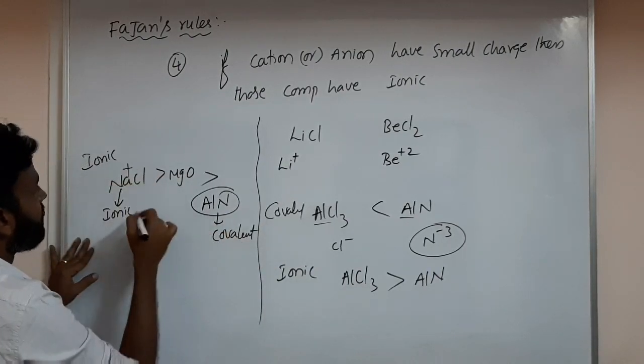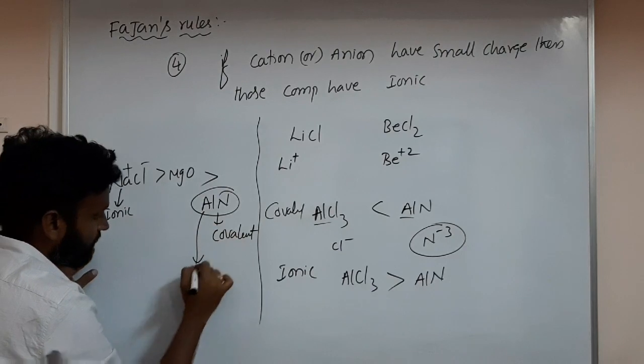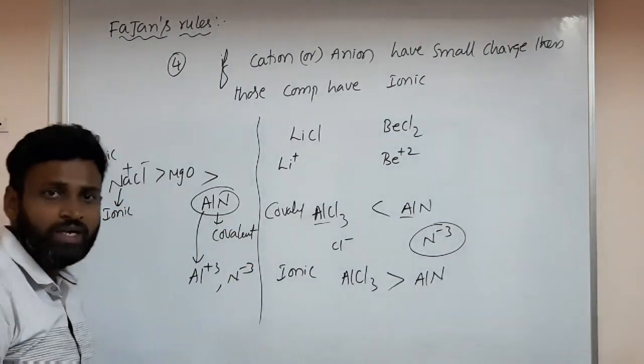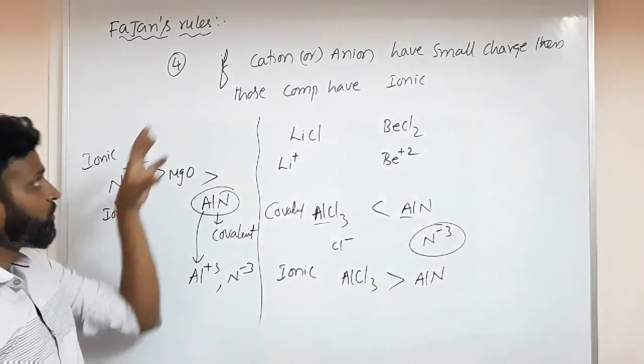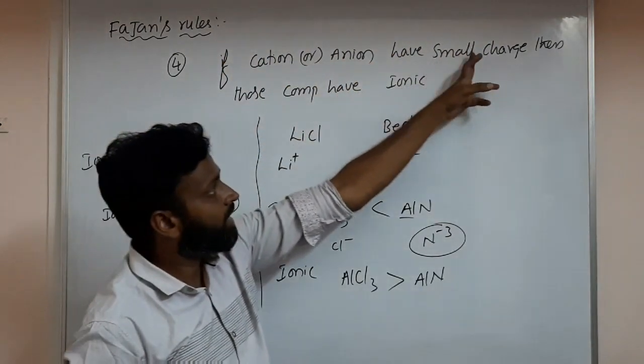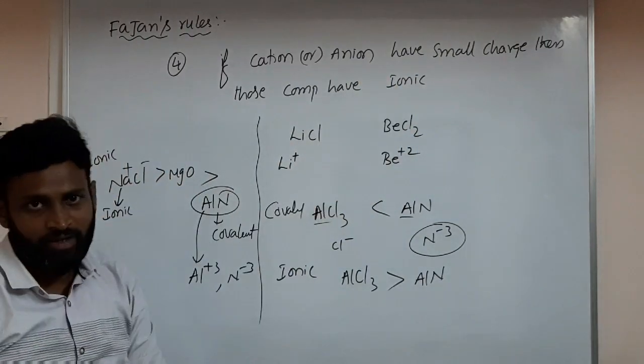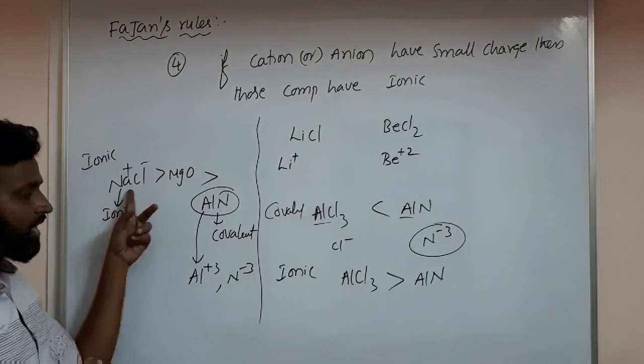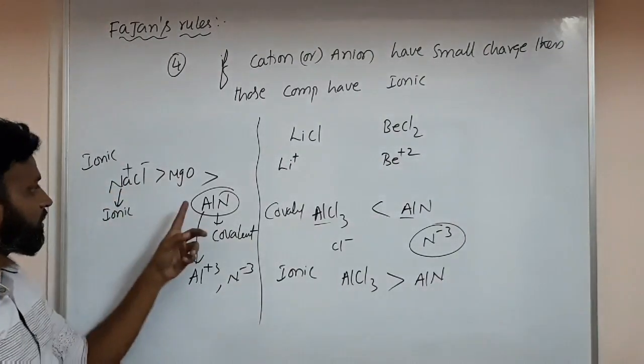What is the reason? Na+ and Cl- here, but here Al3+ and N3-. If cation and anion have a smaller charge, then ionic.